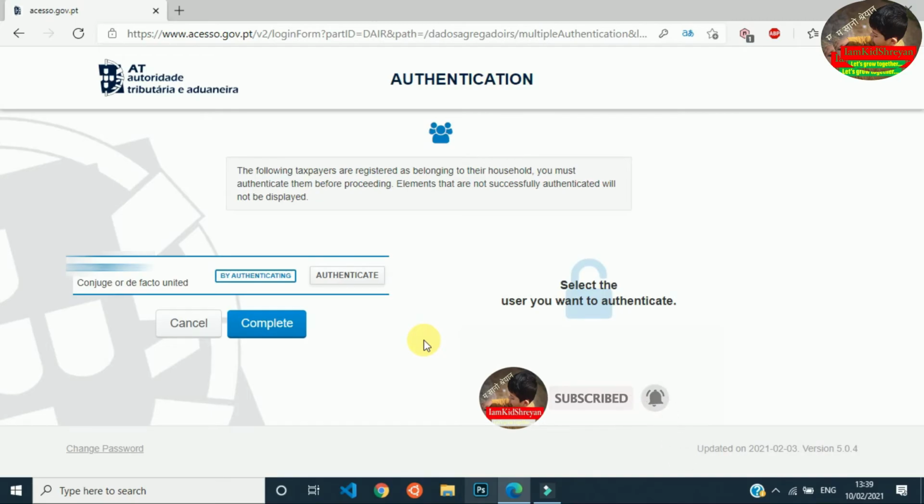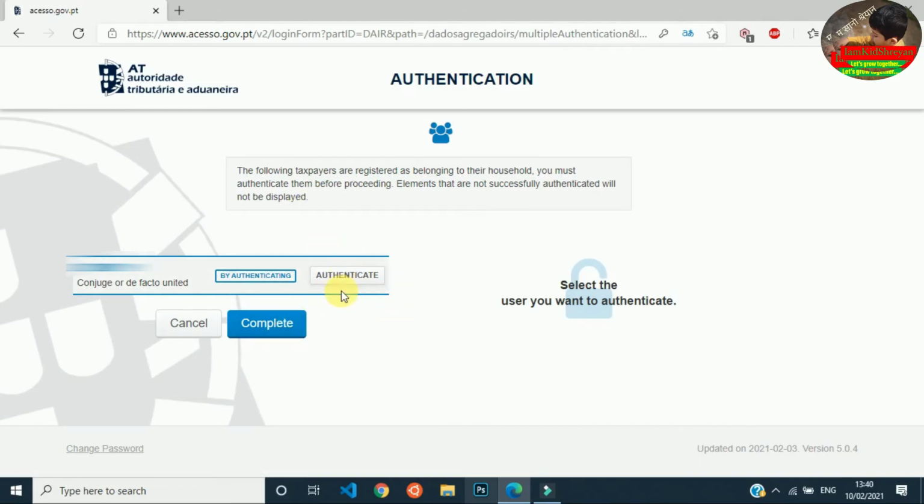Keep in mind, don't press complete before authenticating all the listed members. First of all, authenticate all of them, then click on complete. Otherwise, you will lose these already registered options. If you lose them, then you can also do it like a new member, but why would you want more trouble if it is already registered? So first of all, authenticate all of them, then click on complete.